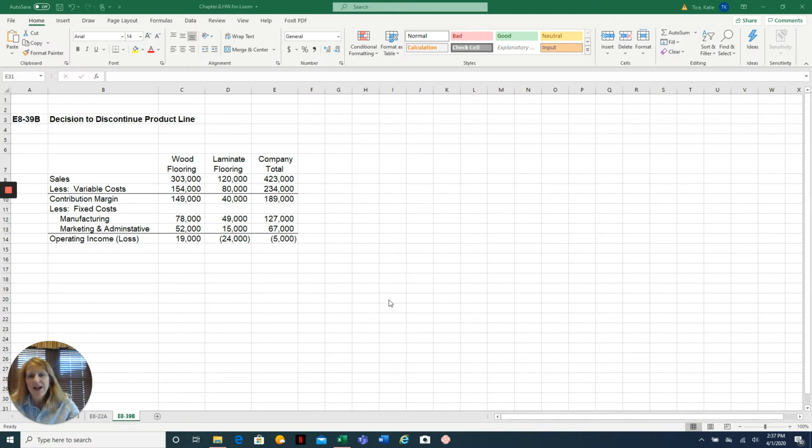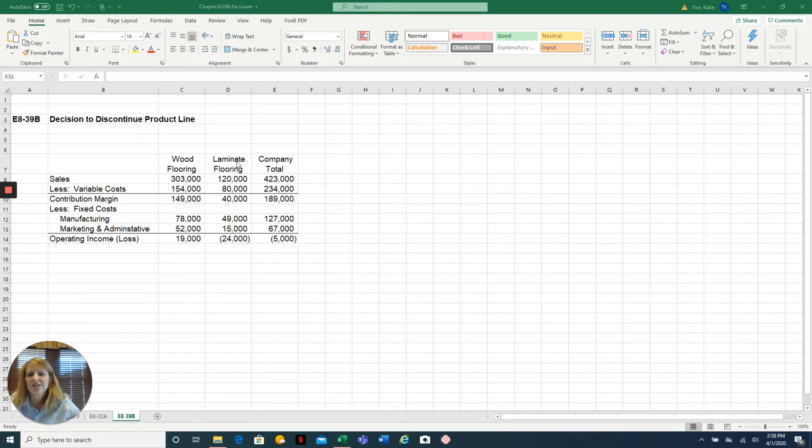So what ends up happening at companies is that even if they eliminate a product line or a segment, they don't end up saving as many costs as they initially thought. So it's important in these problems that you carefully pay attention to what's happening, in particular with the fixed costs. In exercise 8-39B, at the bottom of page 492 in your textbook, it gives us a problem where the company has a wood flooring product line and a laminate flooring product line.